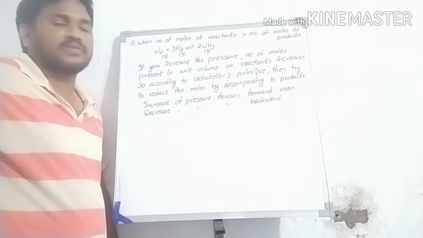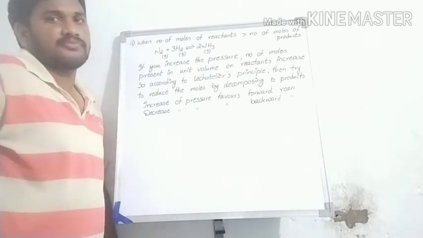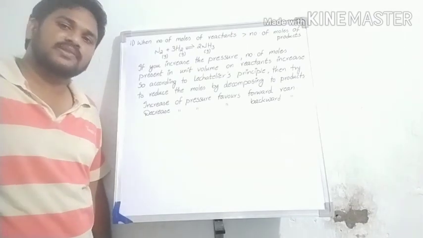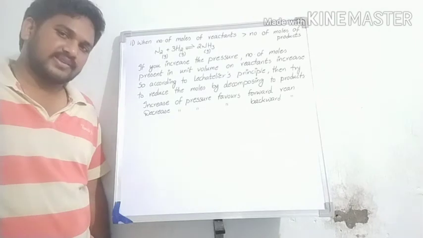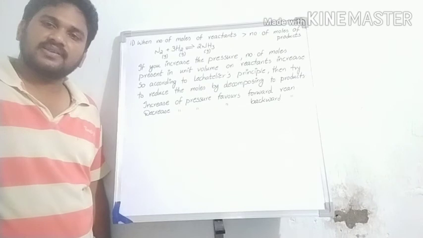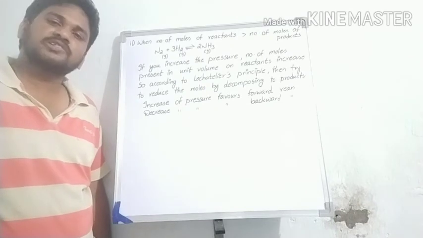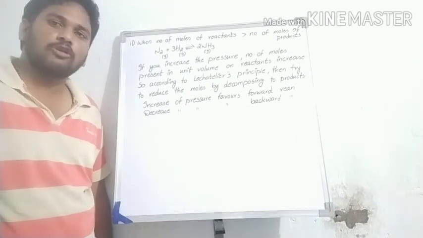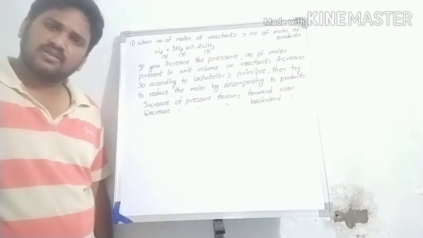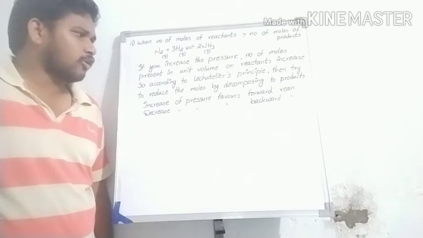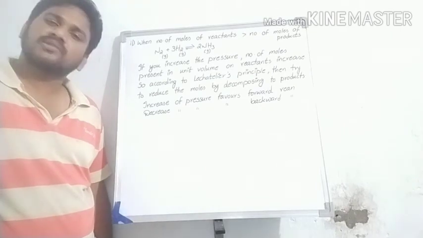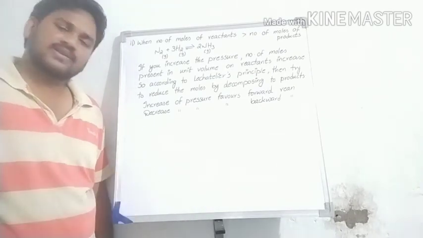Sir, we have considered only the moles. What happens if the moles of reactant are greater than product? Here the example is N2 plus 3H2 giving 2NH3, sir. So what did I say here? If you increase the pressure, the number of moles present in unit volume on the reactant side increases. So according to Le Chatelier's principle, they reduce the moles by decomposing to the product side.